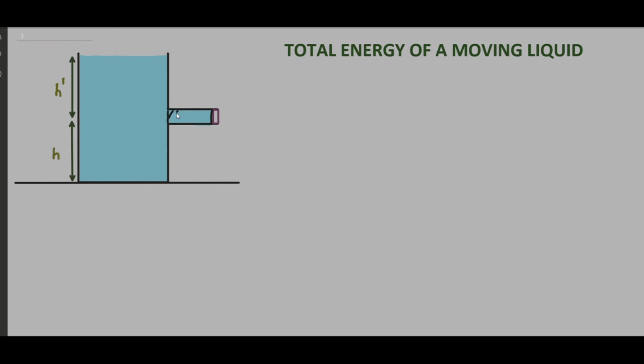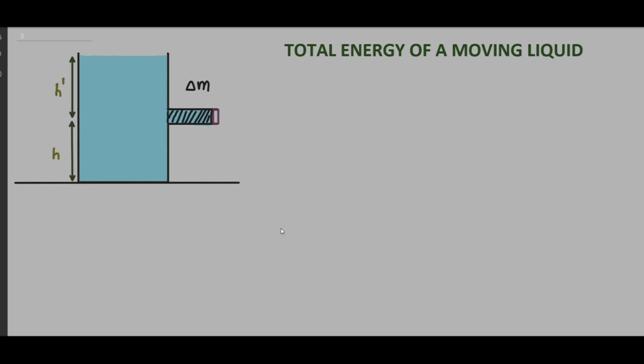So if you look at this portion of the liquid, I'll assume its mass as delta M. Delta M is in motion, so it must have kinetic energy. We know that objects possess kinetic energy when they are in motion.